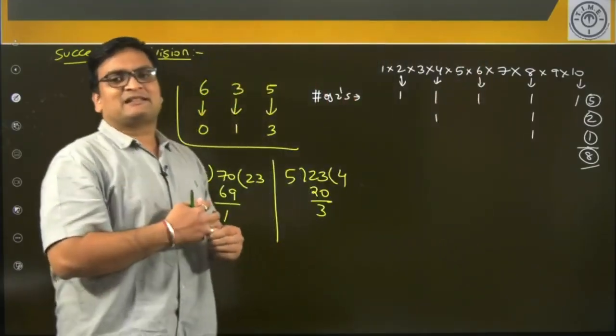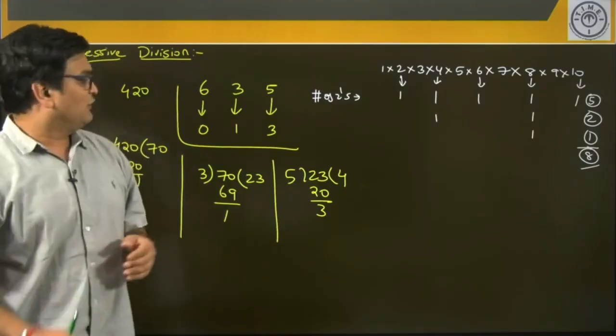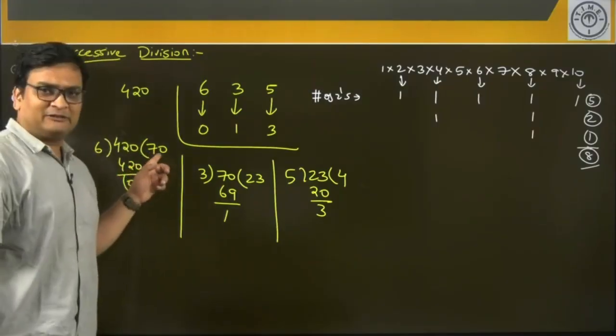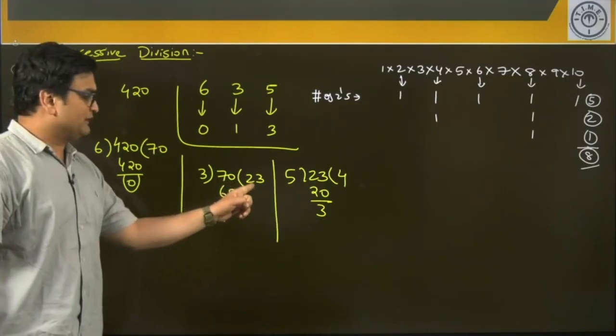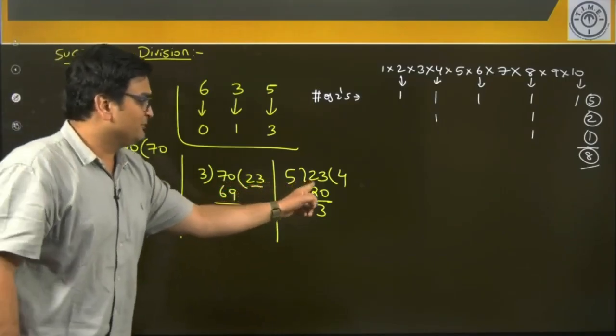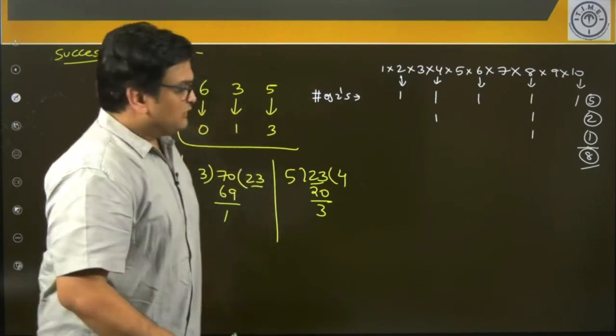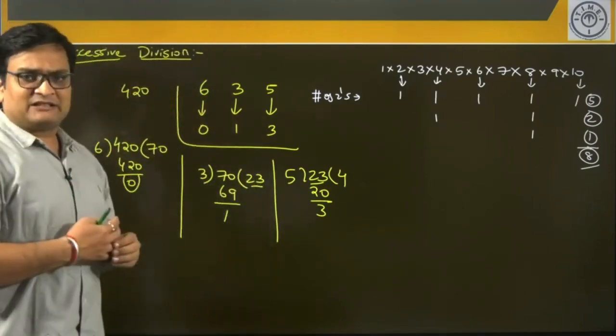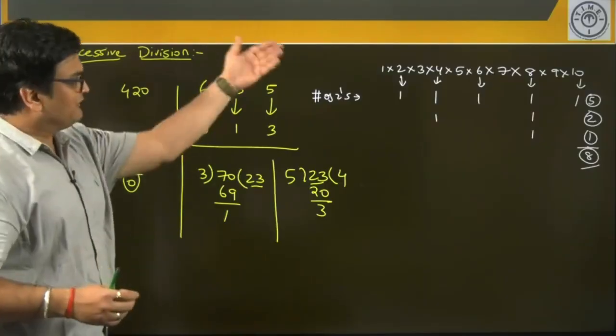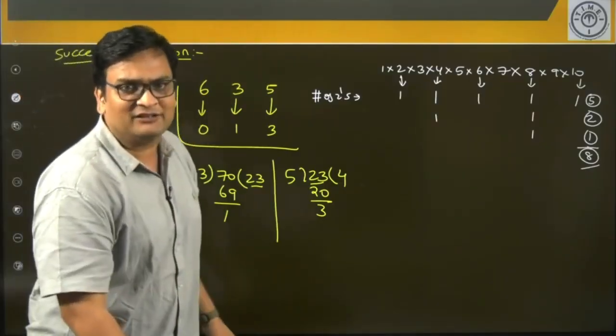Now what happens in a successive division? Whatever is the quotient in the first step will become my dividend in the next. Whatever is my quotient in the second step will become my dividend in the third, and so on and so forth. I hope we are clear with the concept of successive division. Now let's understand how we can use that in order to answer this question on IGP.